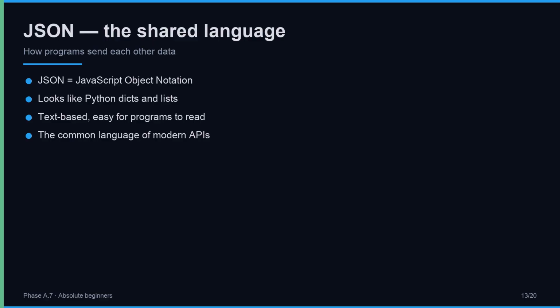When an API sends you JSON, Python can turn it into real dicts and lists with one method call. You already know how to work with those. That is why the previous collections lessons mattered so much.